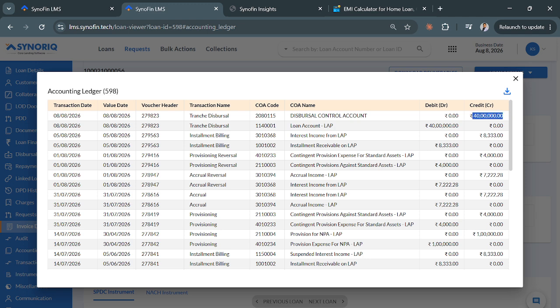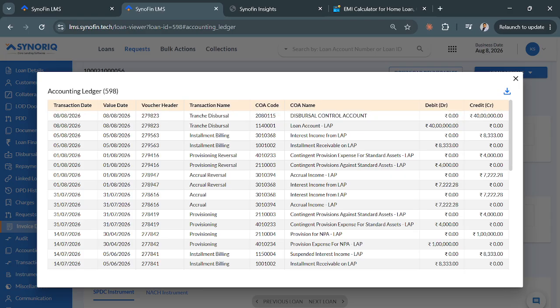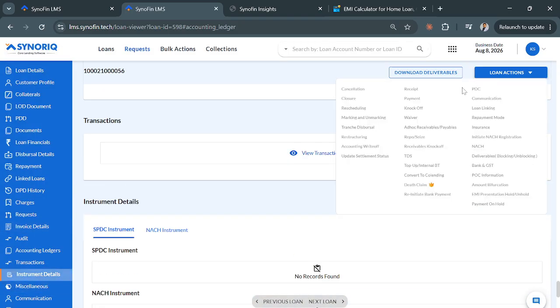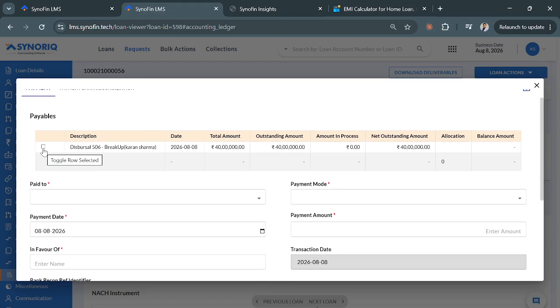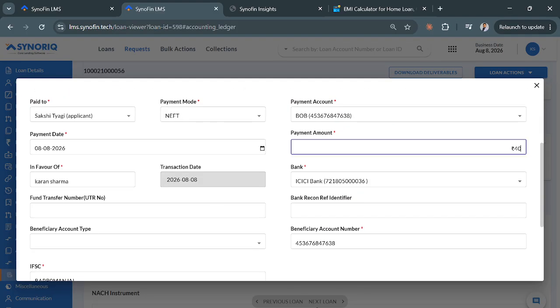When will this disbursal control account become zero? I told you, I was right earlier: when money is given to the customer, after that this would get zero, just like a new loan, right? Clear? So if you go to the payment form, we'll be able to see the latest tranche. We can make payment for that tranche. Let's make payment also.